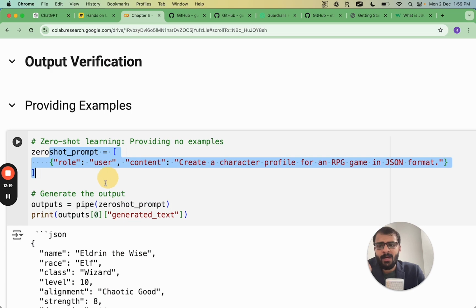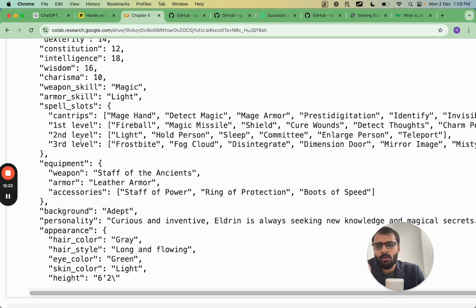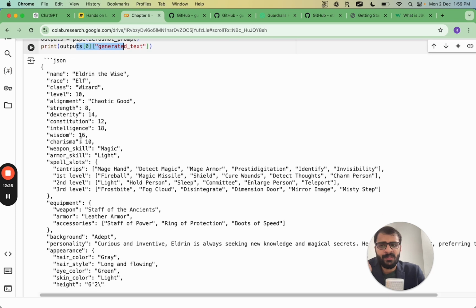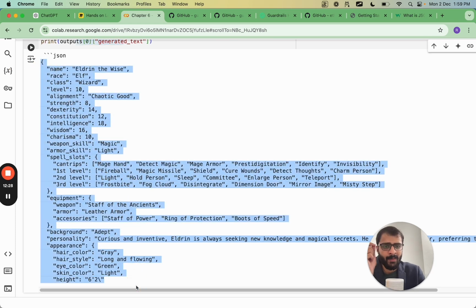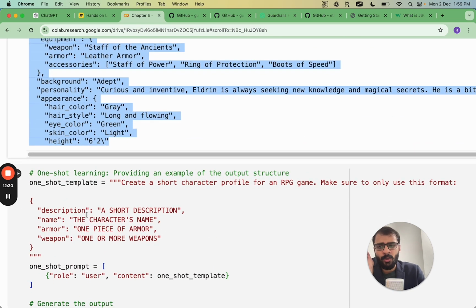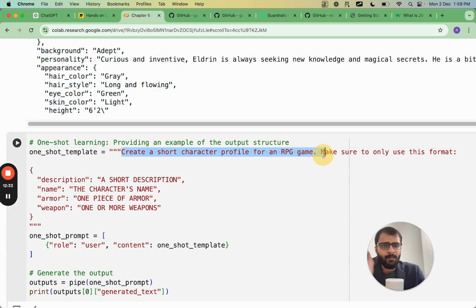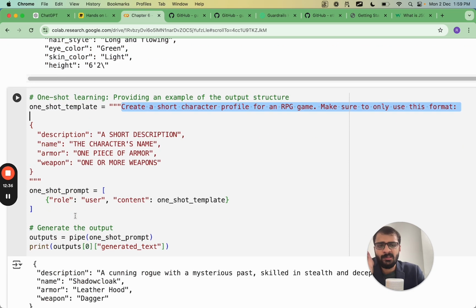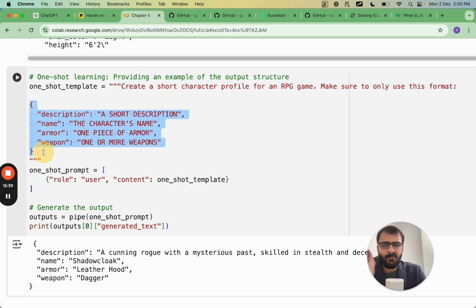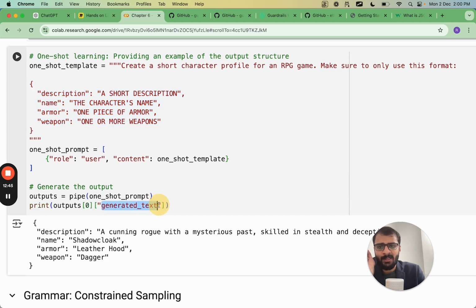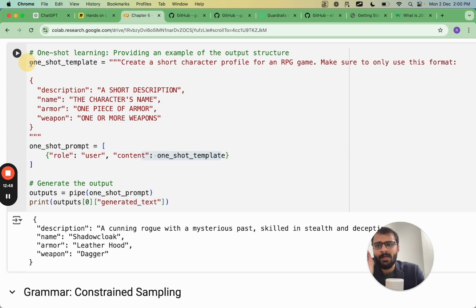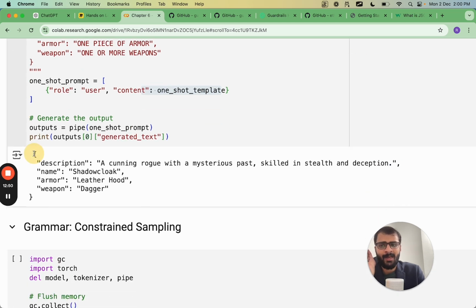Right, so this is the prompt, and if you print out the output here, you will see that this is the output, which is not a valid JSON format as we discussed on the whiteboard because there is no closing curly bracket over here. Now I'm changing the prompt a bit here. See, I am saying create a short character profile for an RPG game. Make sure to only use this format. And I explicitly provide the format here, which means I explicitly provide the example. And then I say generate the text based on this template where I have provided the example. And now you see the character profile has been created in a JSON format, which means that there is a starting bracket and then there is a closing bracket also. This is a very valid JSON format.